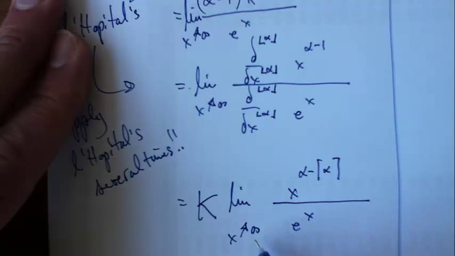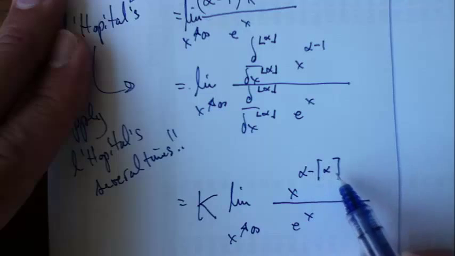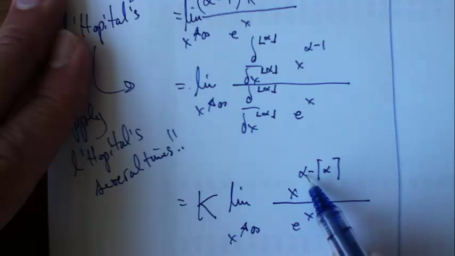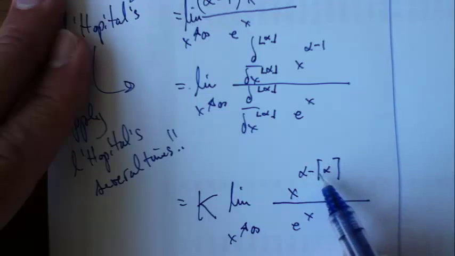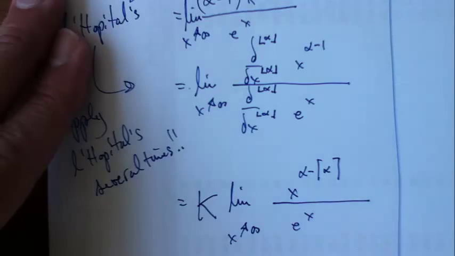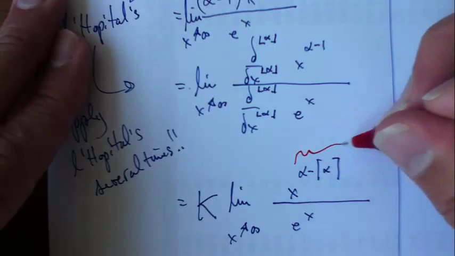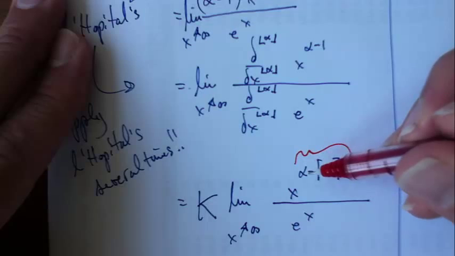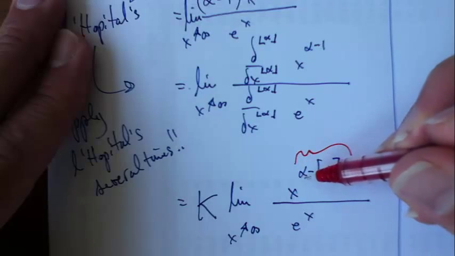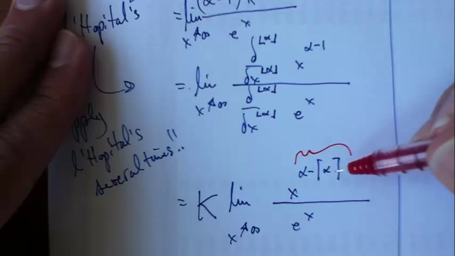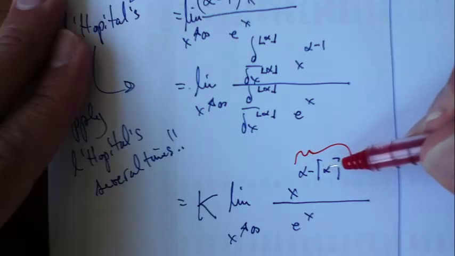And then what happens now as x goes to infinity? The bottom explodes, right? And what is alpha minus the ceiling of alpha? If alpha is greater than 0, remember alpha and beta, the two parameters, have to be greater than 0. If alpha is like 5.5, and I subtract the ceiling of alpha, which is 6, I get some small number that's less than 1 in magnitude, and it's negative.